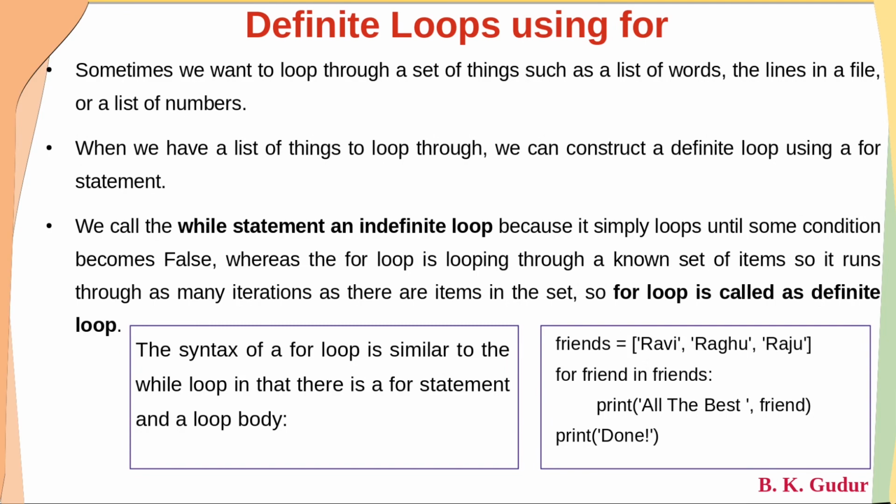Whereas in case of while, dear students, one example is reading a string that will be entered from the user and printing it, and stopping when the user enters done. We don't know when the user is going to enter done. It is indefinite. He may enter it the first time itself, or the fifth time, or the hundredth time, or the 1,000th time. We don't know. Because of that, normally the while statement or while loop is called an indefinite loop. Whereas the for loop, as it is going to execute a definite number of times, is called a definite loop.